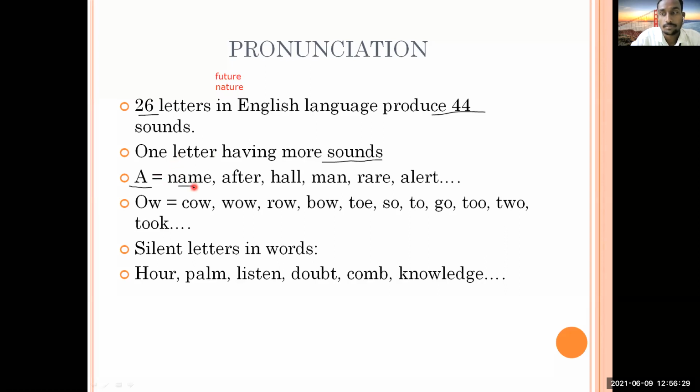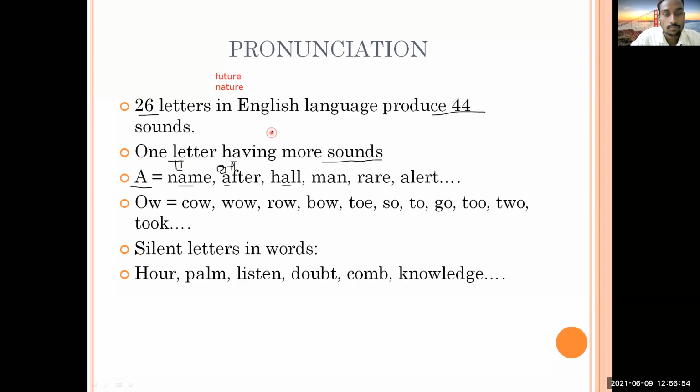What is this word? Yes, now it is the A sound, in Name. Now tell me, in this word there is also A. What is this sound? It is A. After. We call it after. Now here again there is A.